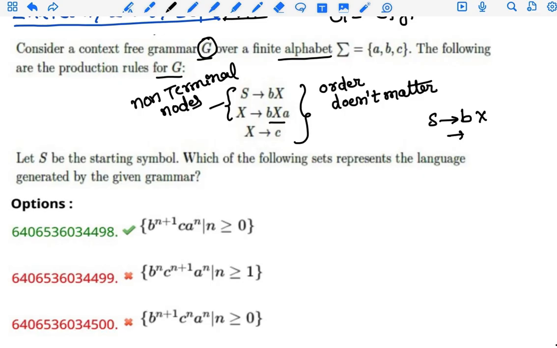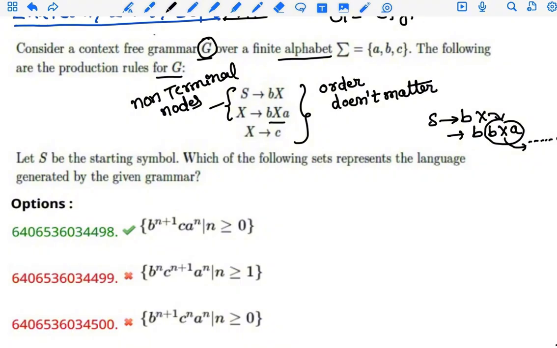You can write X equals bXa. So we write this in terms of X again, so this is infinite. Because of that, these two are non-terminal nodes.